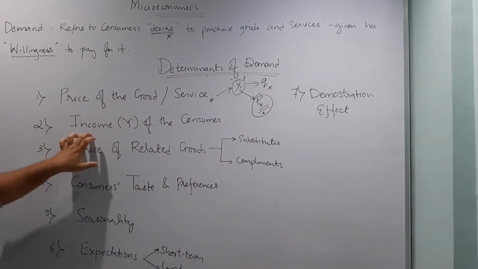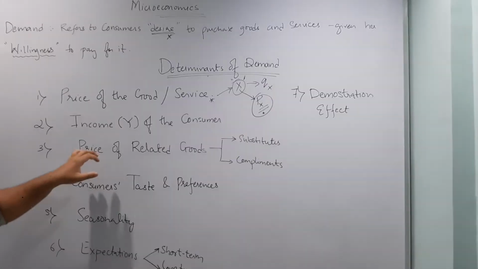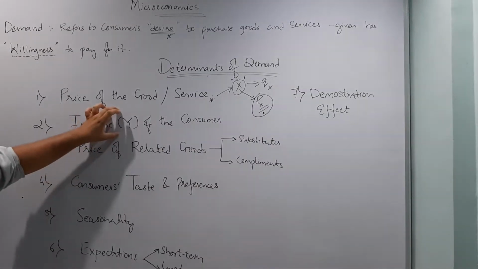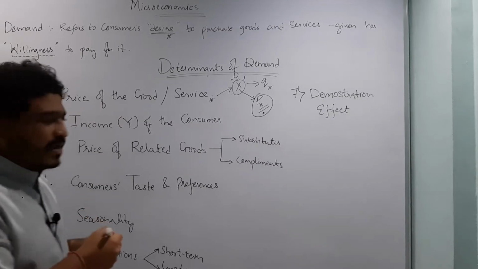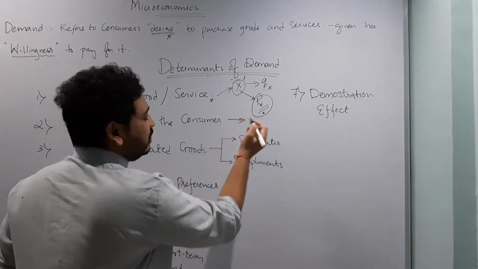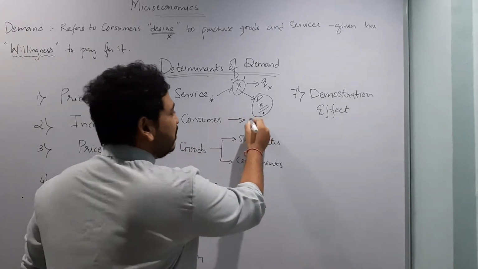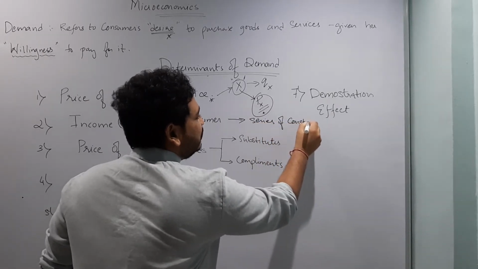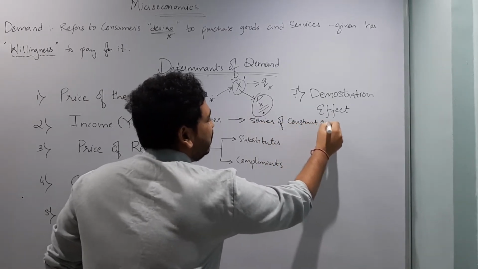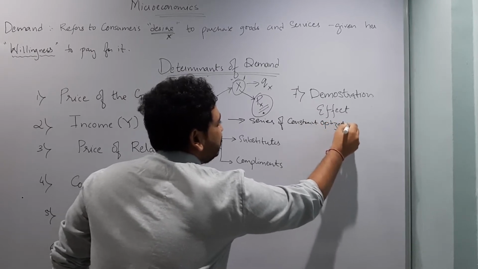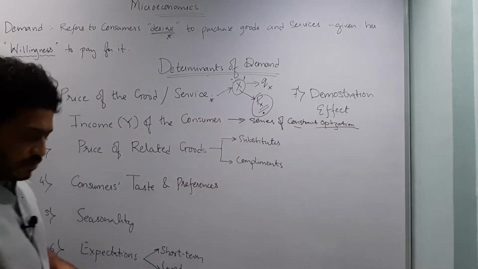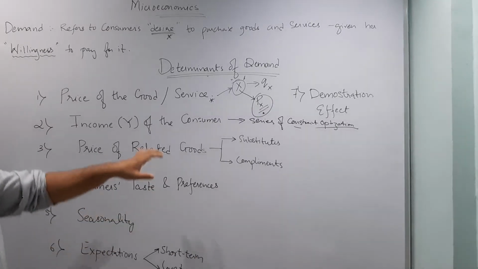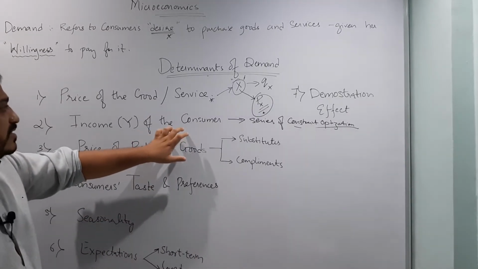The second and most important is the income of the consumer. I hope you remember that I am going to do something called a series of constrained optimization. I've talked about this in the previous lectures, so please go and check the previous lectures as well.